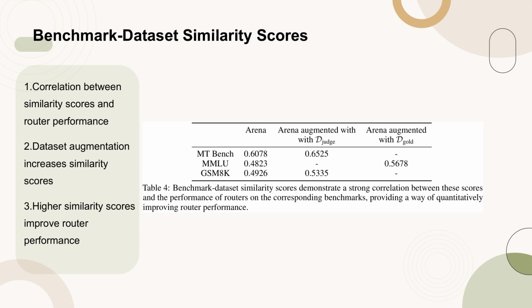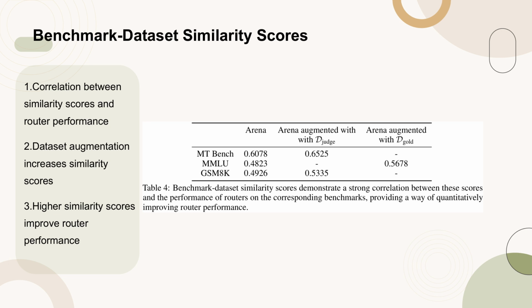Table 4 presents benchmark dataset similarity scores, showing a strong correlation between these scores and the performance of routers on corresponding benchmarks. This correlation provides a quantitative method for improving router performance. Dataset augmentation, whether using golden-labeled or LLM judge-labeled datasets, shifts the preference data distribution to align more closely with benchmarks, thereby increasing the similarity score and translating into performance improvements. Higher similarity scores are associated with stronger router performance on specific benchmarks, as highlighted in section 4.1.